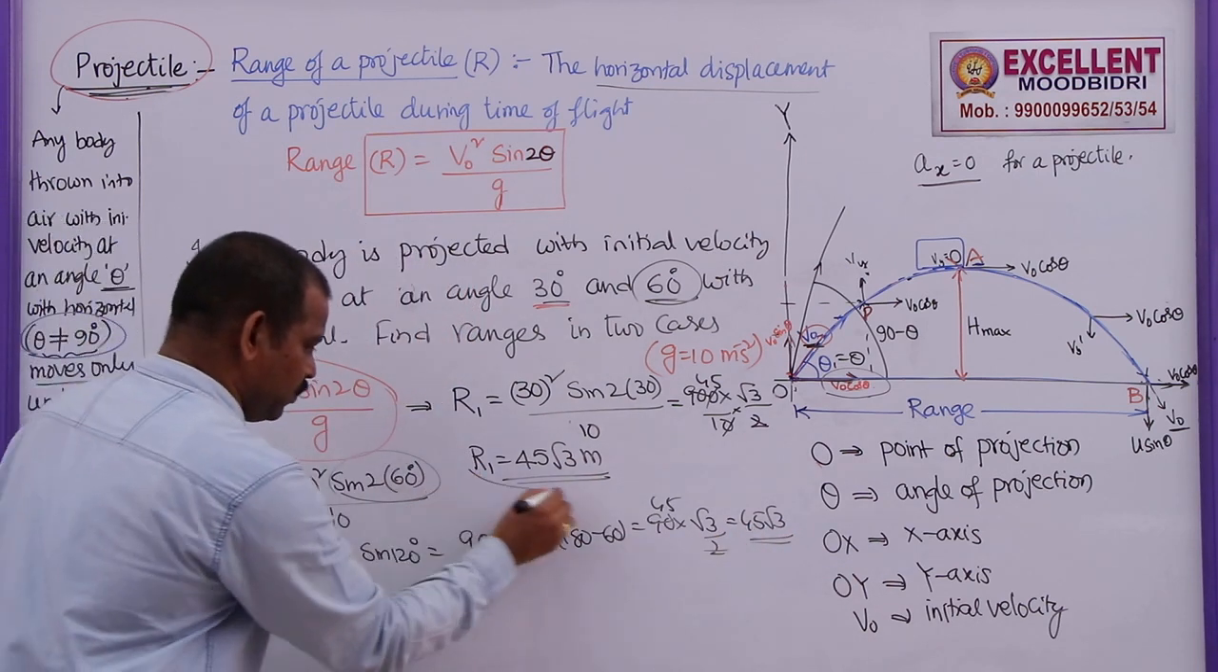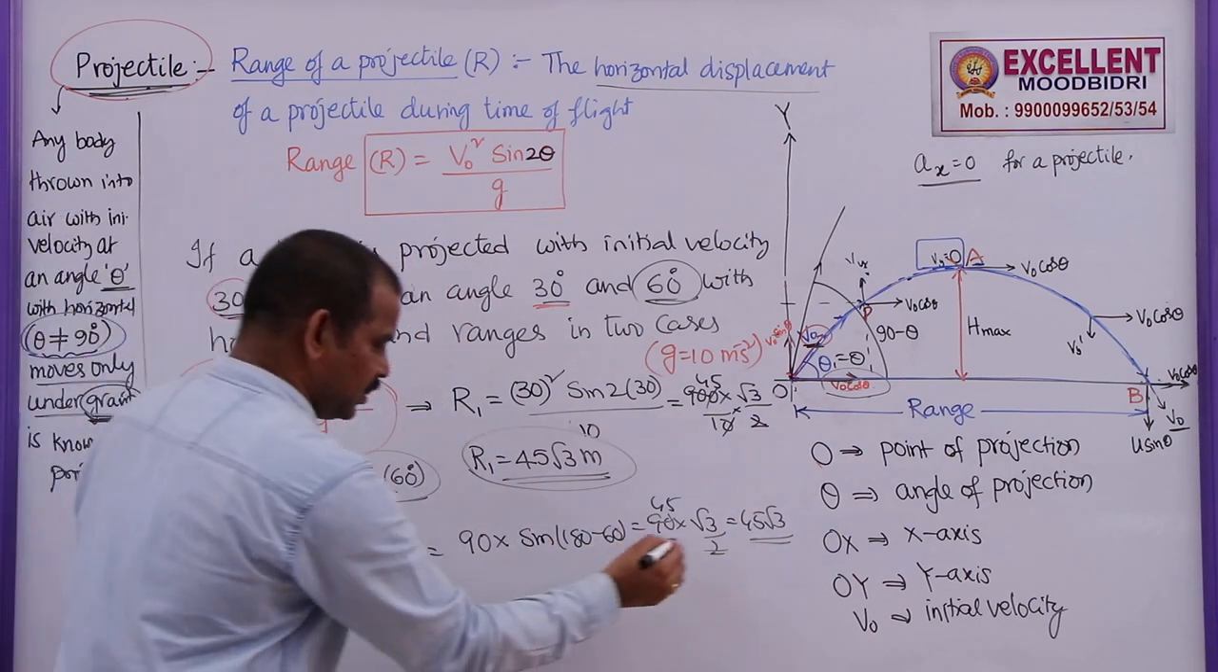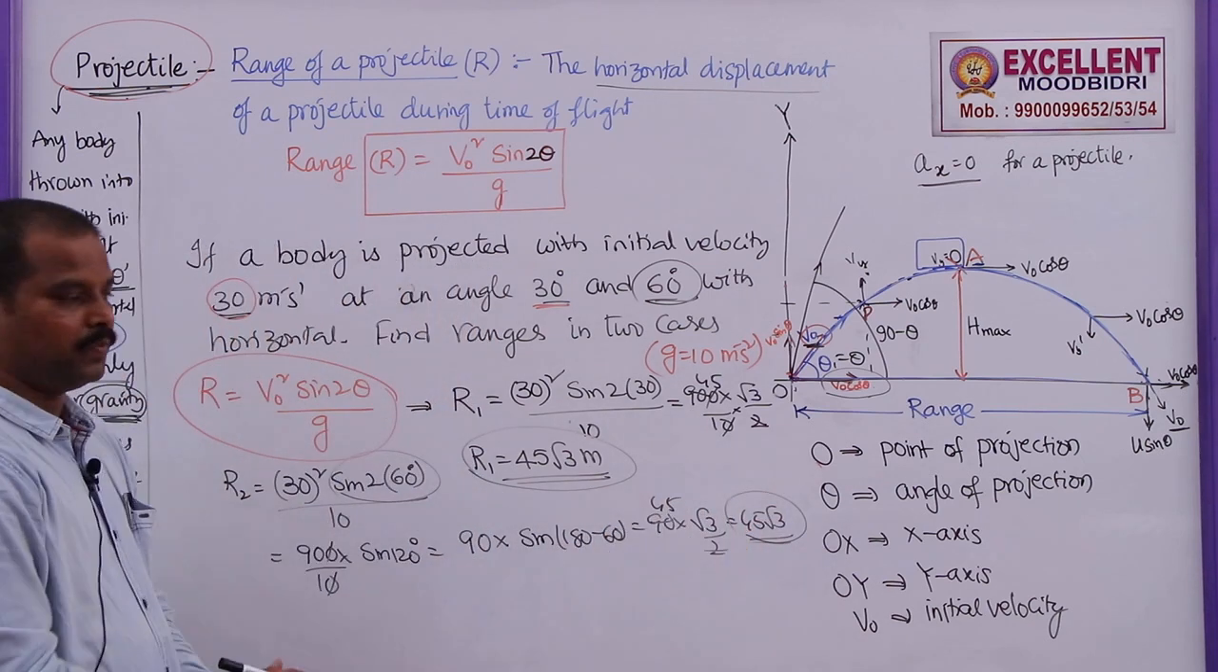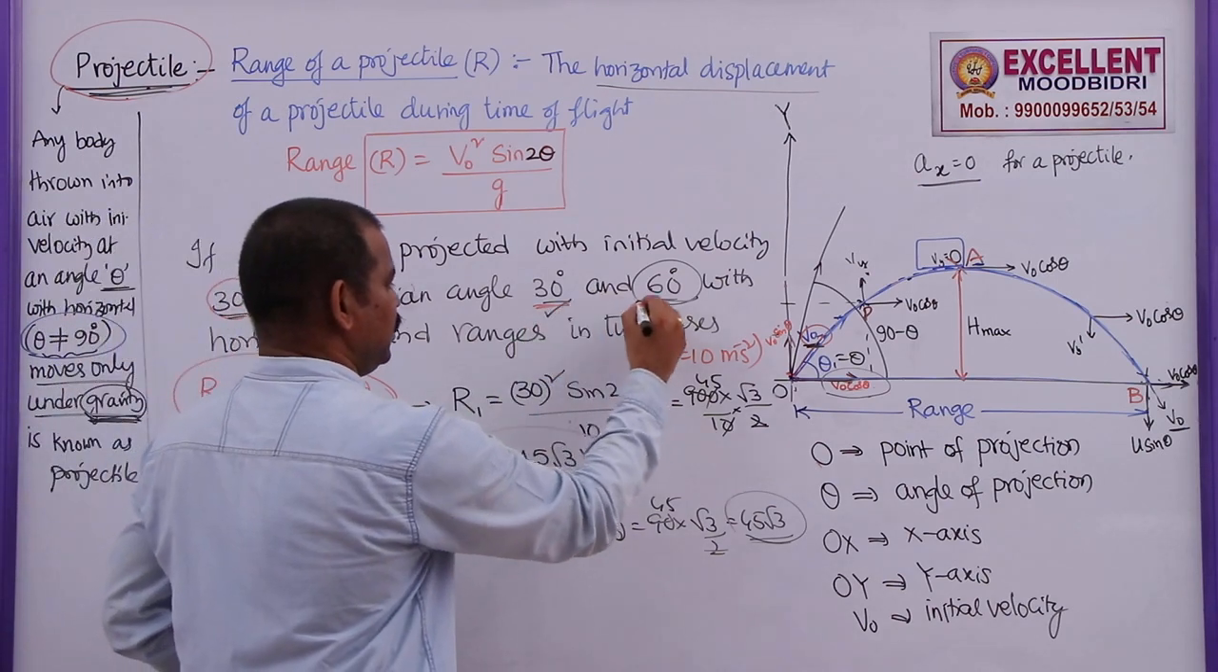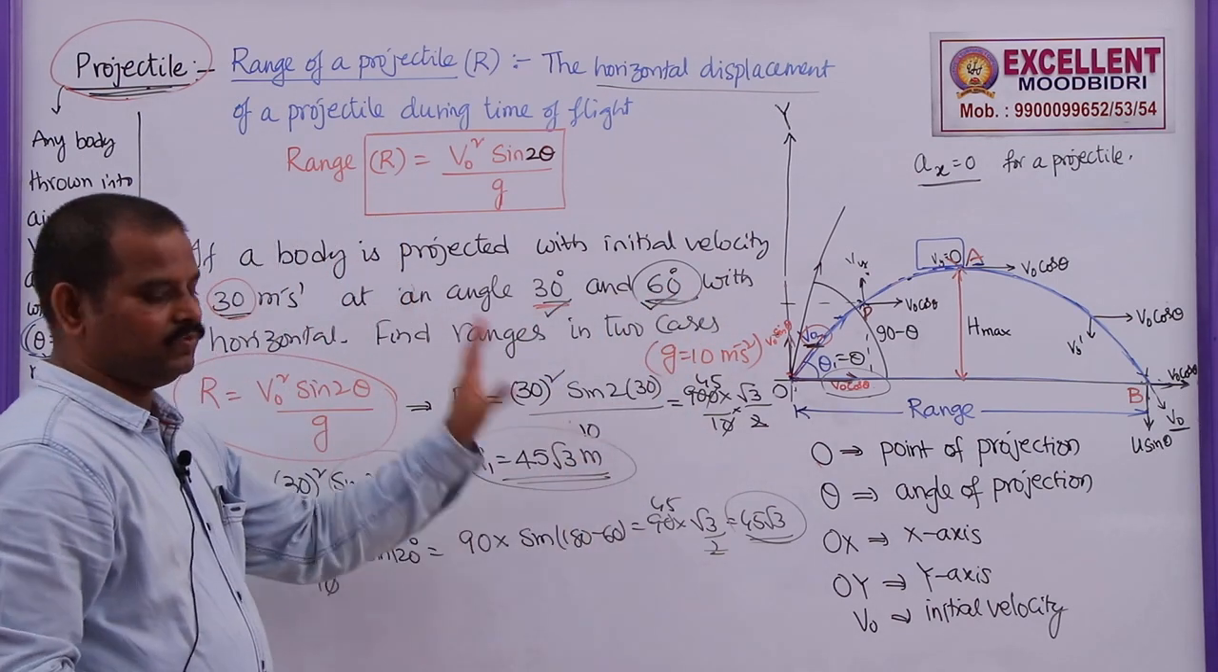In the first case, R1 was 45 root 3. In the second case also, it was 45 root 3. That means, for complementary angles of projection, that is 30 and 60, the ranges will be equal.